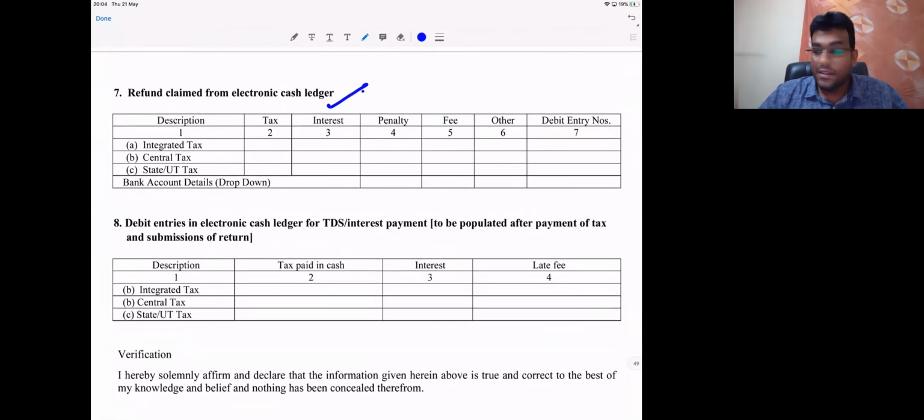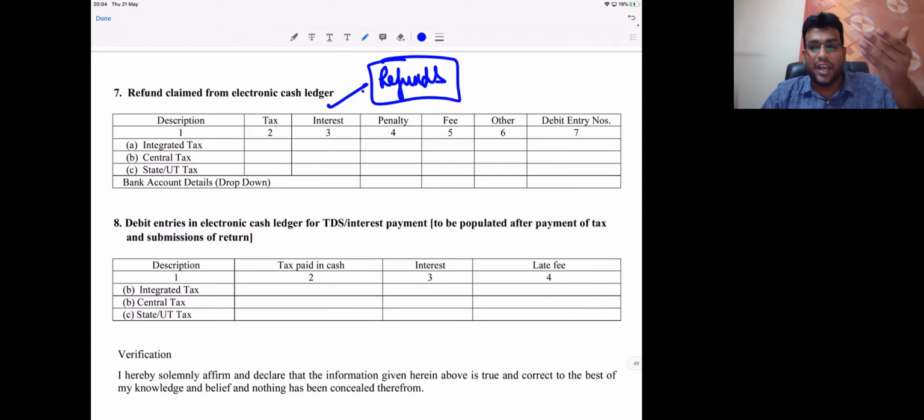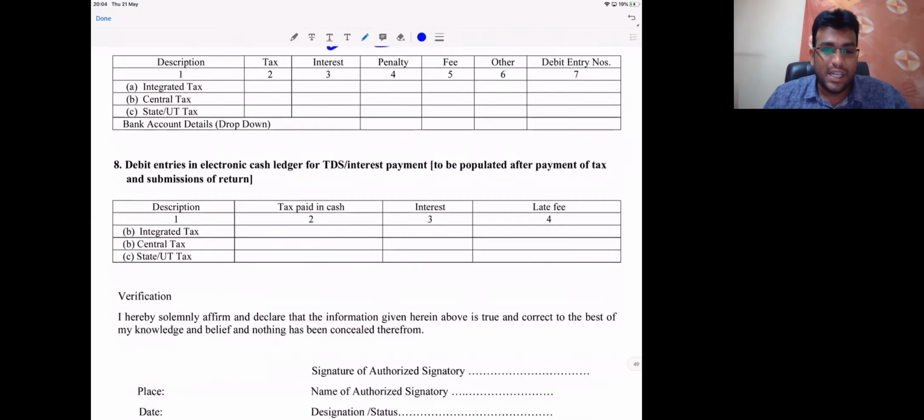Electronic cash ledger. This we'll talk about in chapter called refunds. We'll discuss in detail how refunds work in GST law. Whether we can take refund from credit ledger, whether we can take refund from cash ledger, all that we'll talk in detail. Clear my difference?